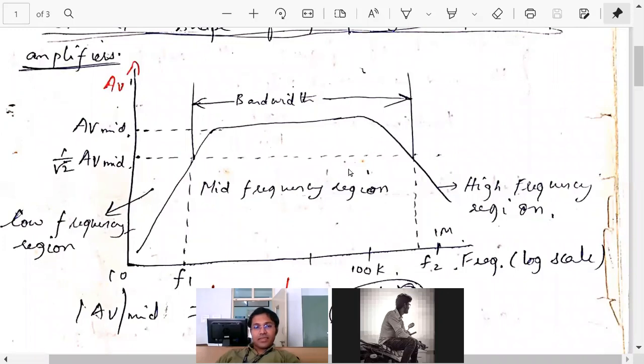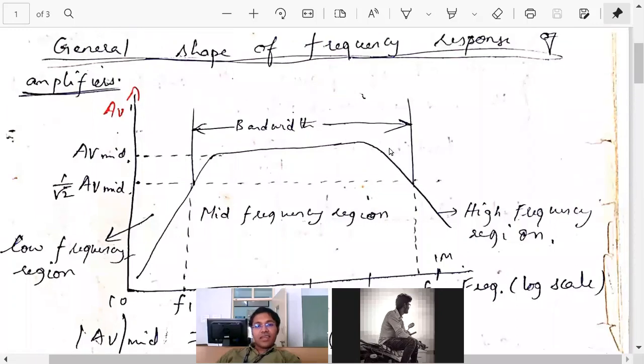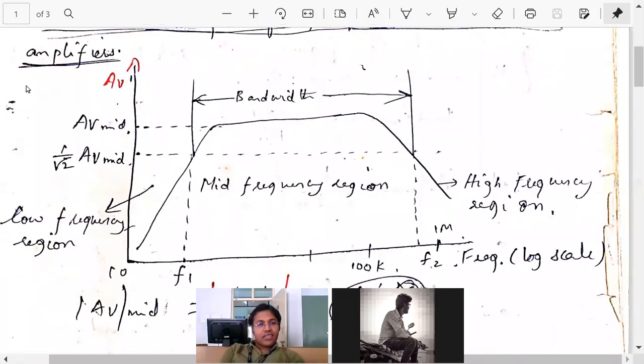Answer please. It is already there. The answer is there on the screen itself. Why is this called AV mid? This is mid frequency. Okay, right? Why is this called AV mid?